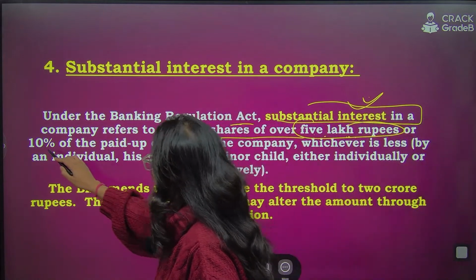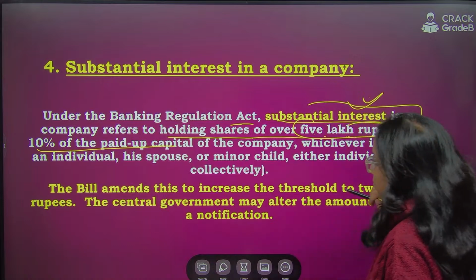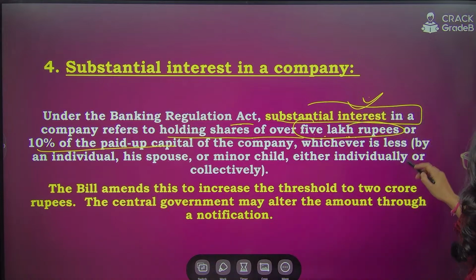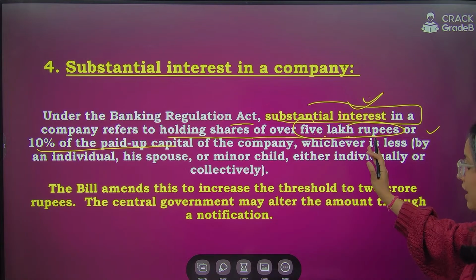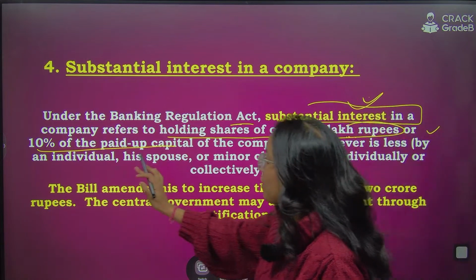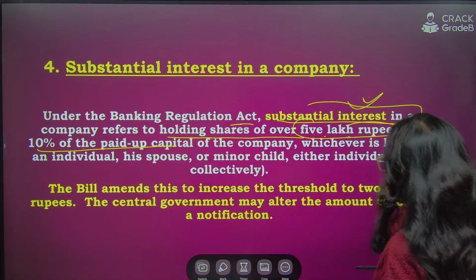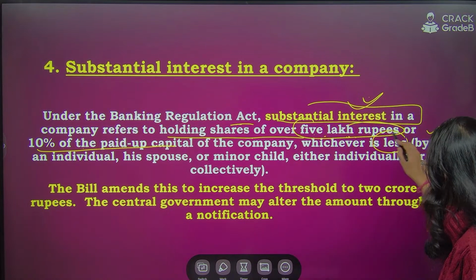holding 10% of the paid up capital of the company, right? So either it is shares of over 5 lakh rupees or value up to 10% of the paid up capital of the company, whichever is less.